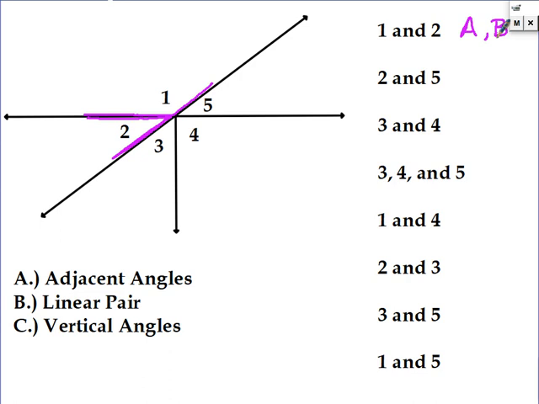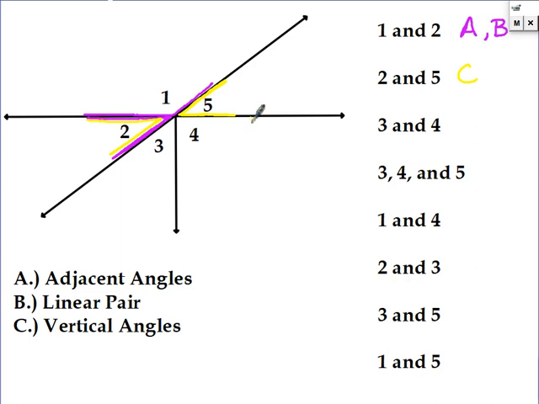Okay, so now let's look at 2 and 5. So here's 2, and here's 5. Are they adjacent? No, they're not. They don't share a side. And they can't be linear if they're not adjacent, because remember, linear pairs have to be adjacent, so it can't be linear. Are they vertical? Yes, they are, because they form two lines. They would form this whole line here and this whole line here. So yes, they are vertical.